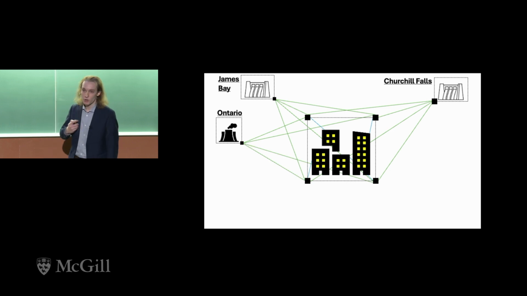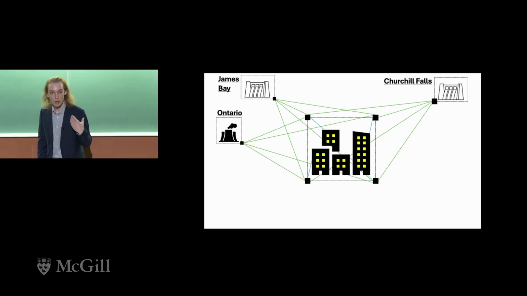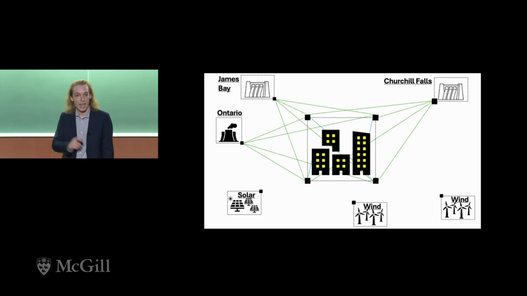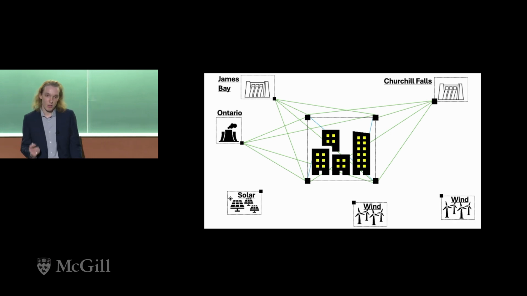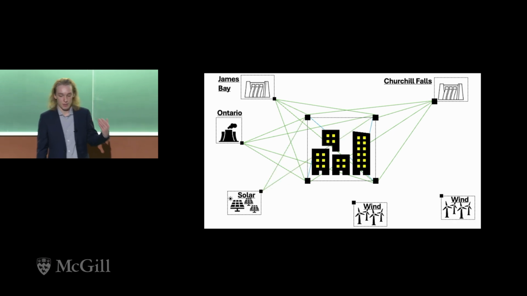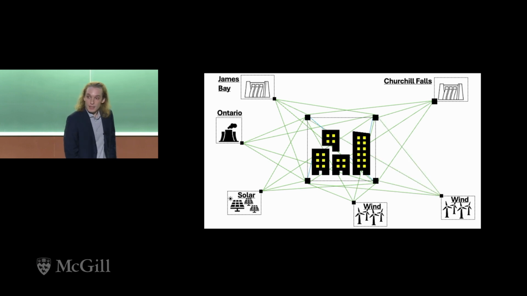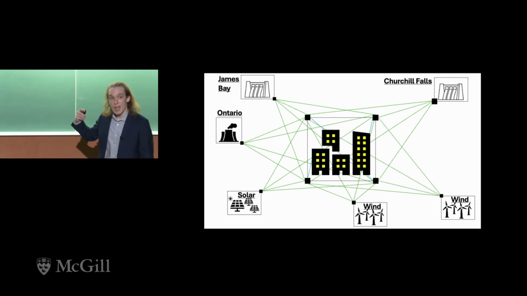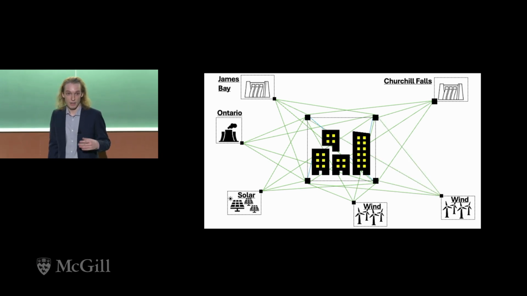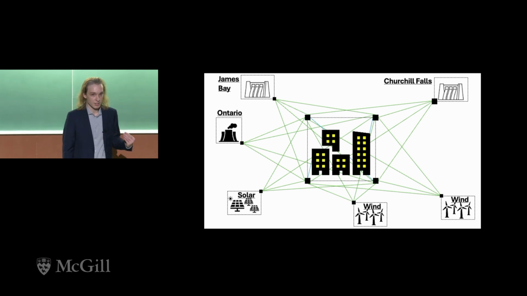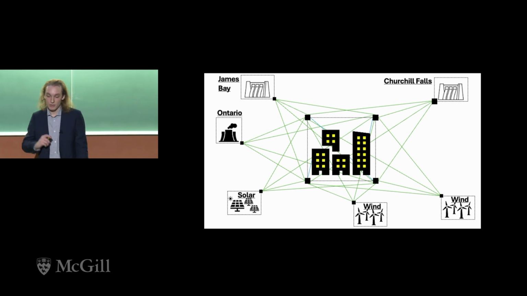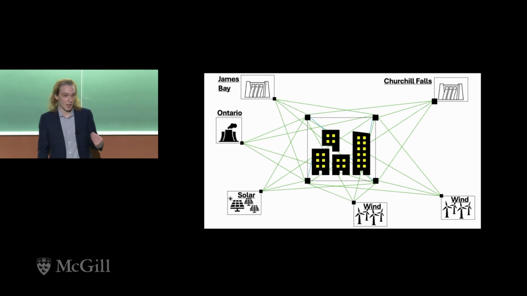Now, with the integration of renewable energy, we're starting to see more and more small power plants, like wind and solar farms, scattered across the province. And these small power plants are of course connected to the same 30 neighborhoods. Now, let's take a look at this complex power system and assume that it's experiencing an extreme weather event which damages just one of these transmission lines. Which transmission line do you think would have the largest impact on the system if it were to be damaged?